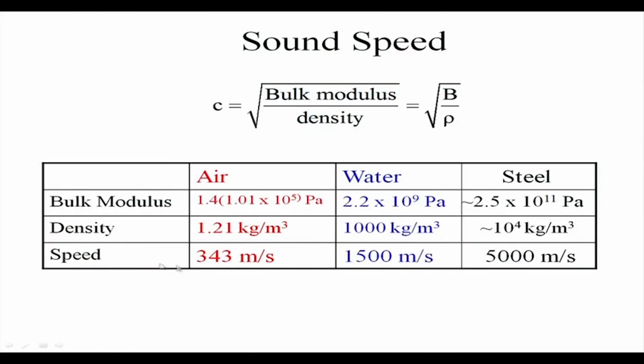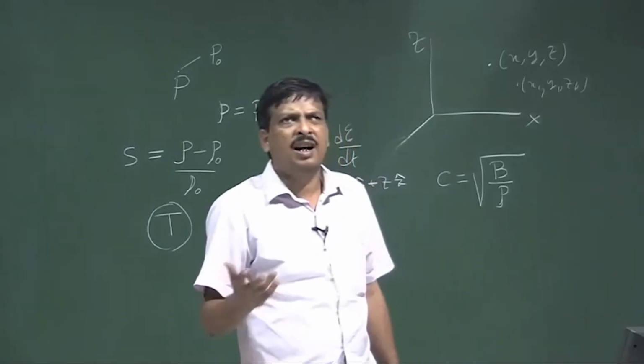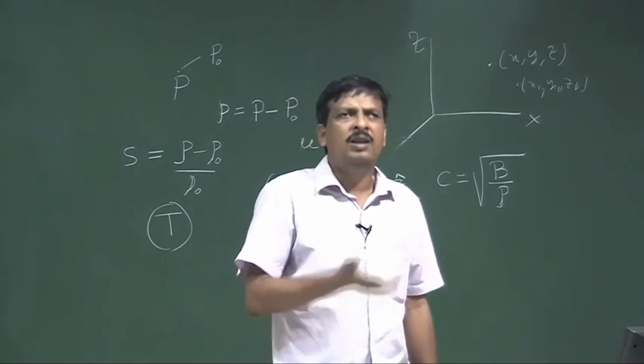In case of air, bulk modulus value is given, density is given, so the speed of the sound I can derive. Similarly, in case of water, bulk modulus is given, density is given, then I can derive the velocity of the sound. So, you know that the solid has the highest velocity, then the liquid, then the air.